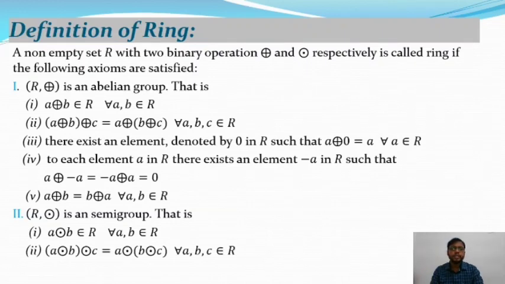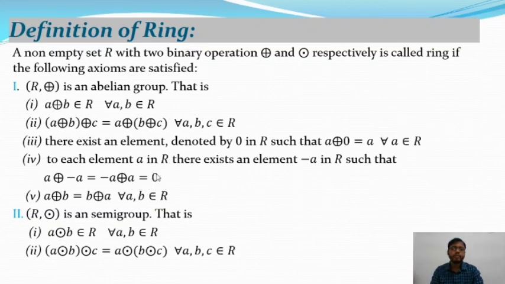After that we will check the inverse property of (R, plus). To each element a in R, there exists an element minus a in R, and minus a belongs to R, such that a plus (minus a) equals minus a plus a, and this equals 0.